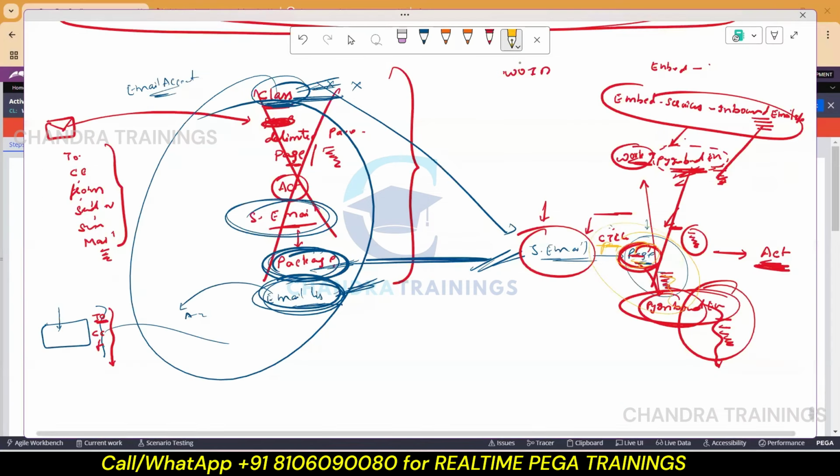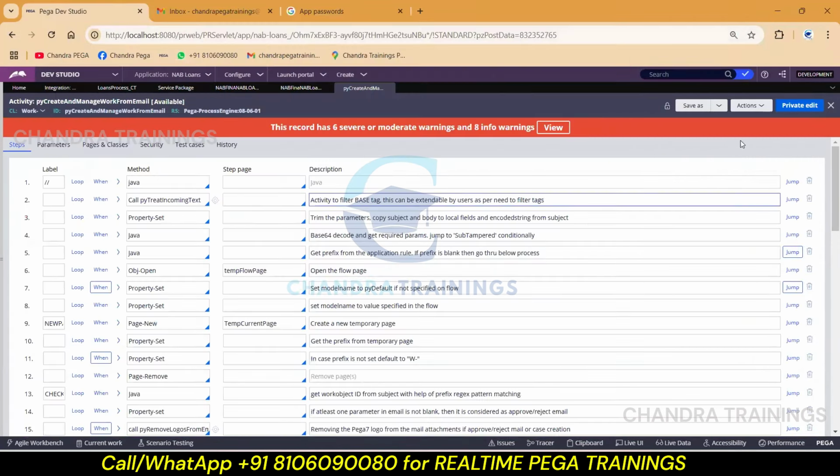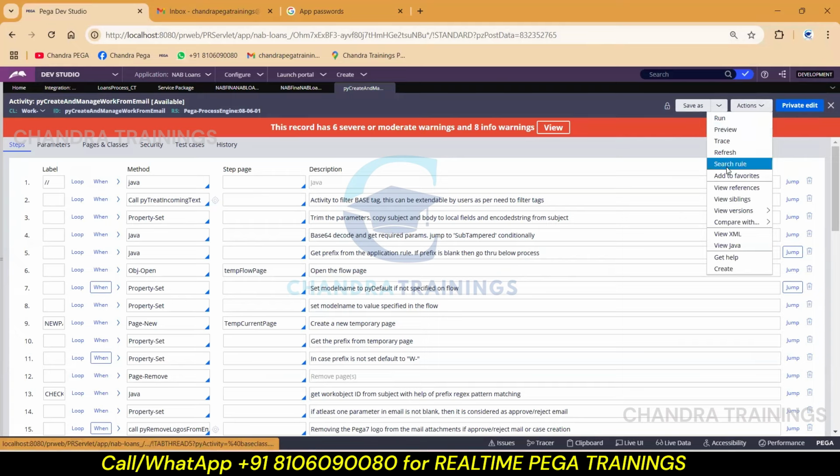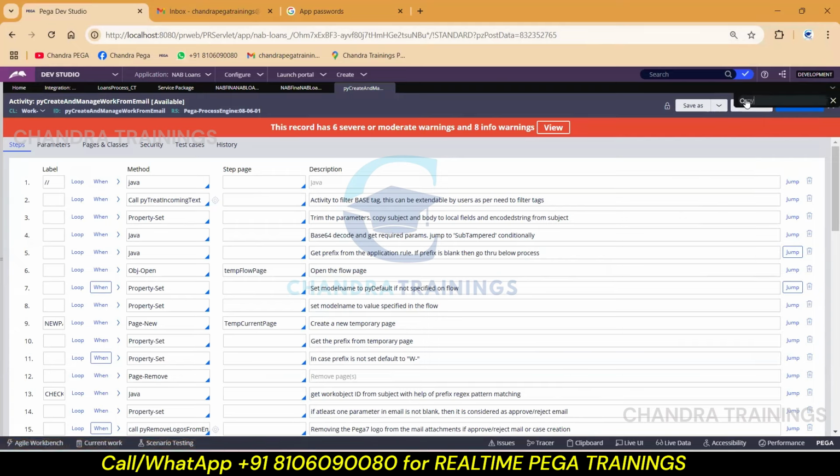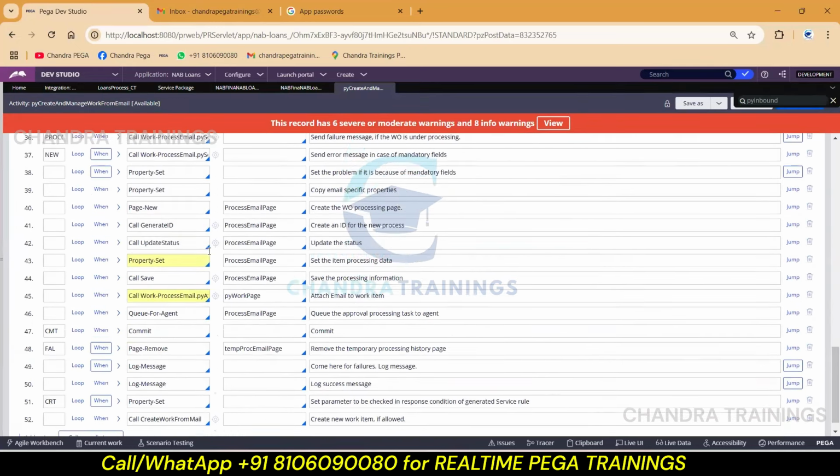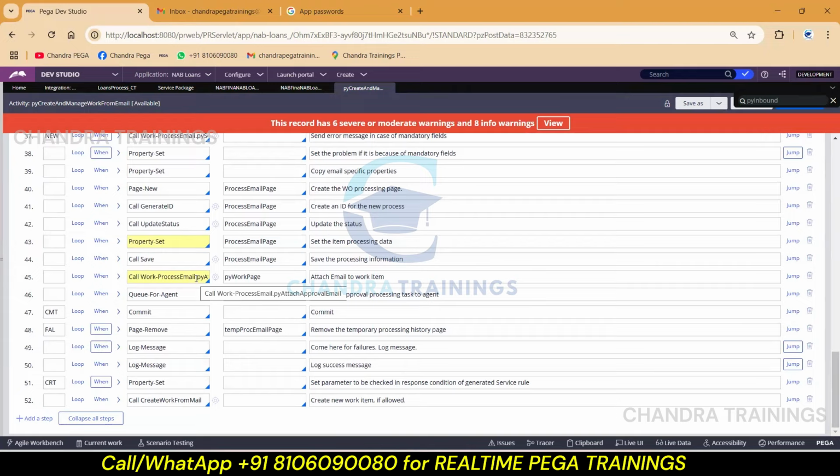Fine. So ultimately, we have properties maintained on the PY inbound email page, right? And these properties should be saved. If we check this OOTB activity and search inside it for PY inbound, there will be a property set happening internally here. So maybe here an Obj-Save will be happening. So one new work object ID has to be generated automatically.